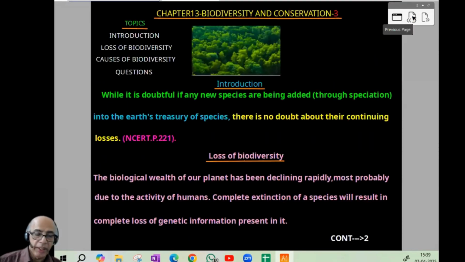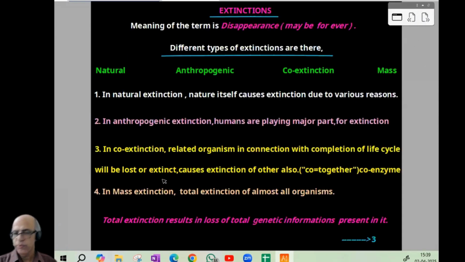So chapter 13, biodiversity and conservation. Third part: introduction, loss of biodiversity, causes of biodiversity loss, and questions. First, we introduced it with the famous NCERT statement: there is no doubt about their continuing loss. Page number 221. Then loss of biodiversity, meaning what will be the effect. So complete loss of genetic information present in it. Then we came to the term extinction. What is the meaning? Disappearance, maybe forever.